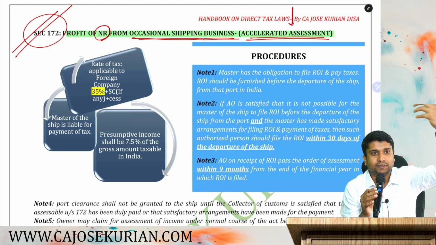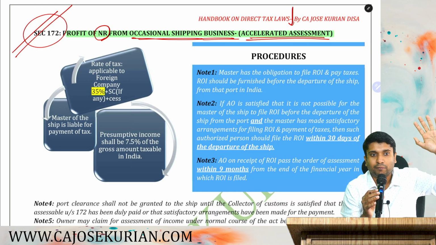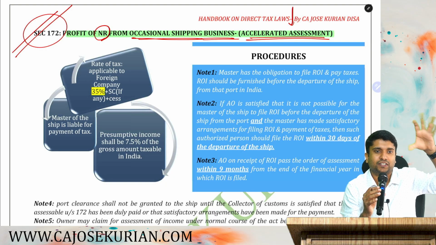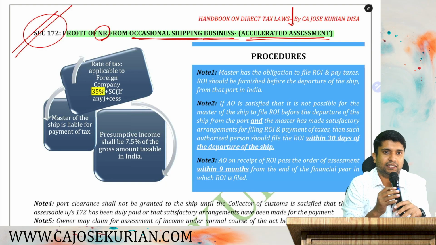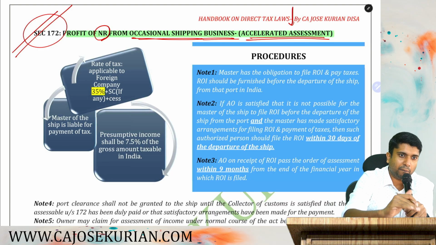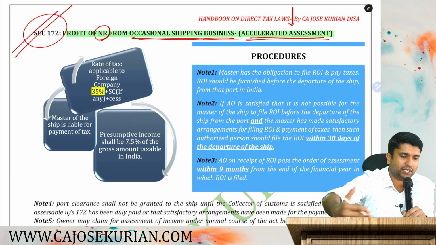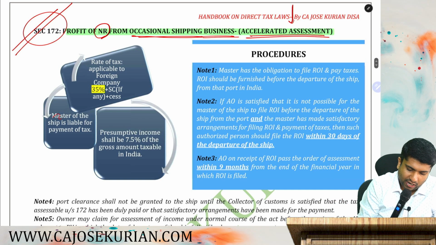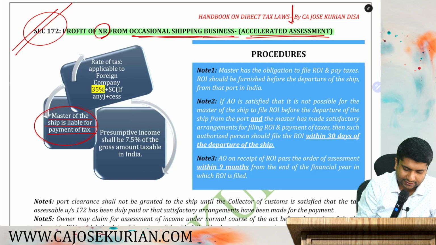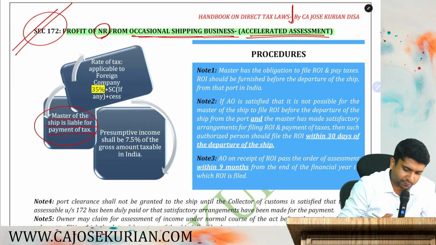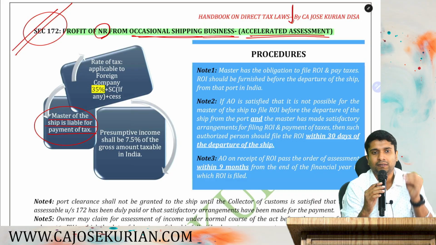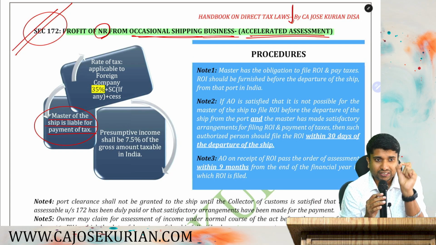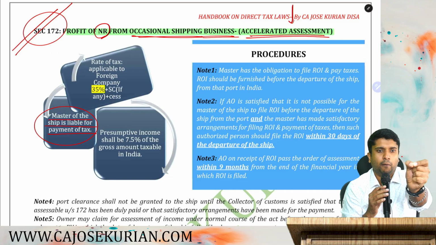That is the shipping company's owner. It is not on the income owner. It is on the master of the ship, that means the captain of the ship. The captain has to make sure that before that ship leaves the Indian port, they file the return and pay the taxes. So the master of the ship is liable for payment of taxes. That is the first thing. And he is responsible to file the return of income in India as well, before that ship leaves the Indian port.